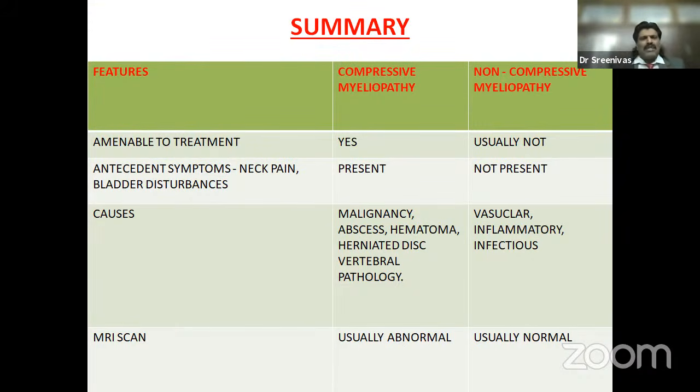Since compressive myelopathy is a structural lesion, it can be picked up by MRI, and therefore MRI is usually abnormal. Whereas in non-compressive myelopathy, there are not many changes, and MRI is not much helpful. We go by CSF studies and other associated findings. So these are the fundamental differences between a compressive and a non-compressive myelopathy.